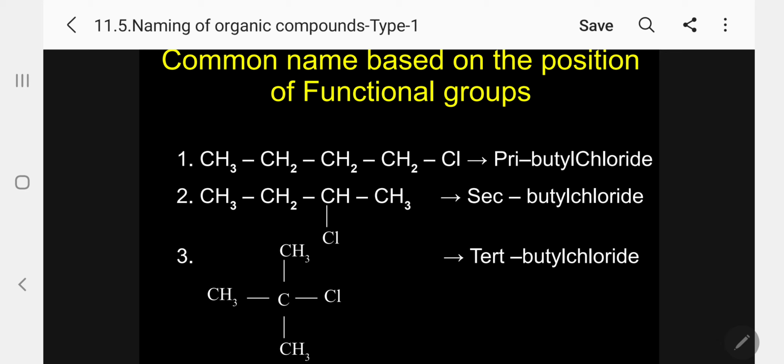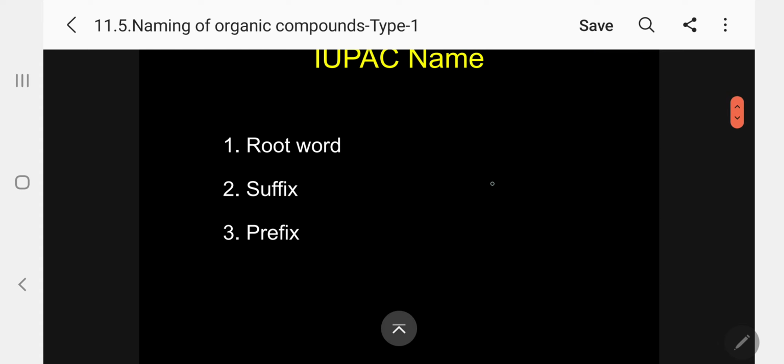Here we see 1 methyl in the second carbon atom, iso; 2 methyl groups in the second carbon atom, neo. The third is based on functional groups, where we can use primary, secondary and tertiary, a corresponding number of carbon atoms, ending with chloride, alcohol, like that. So this is the common name.